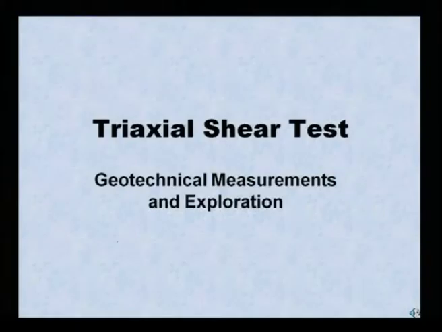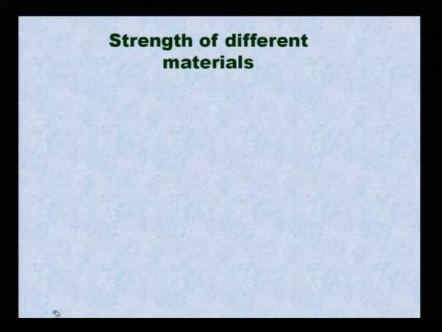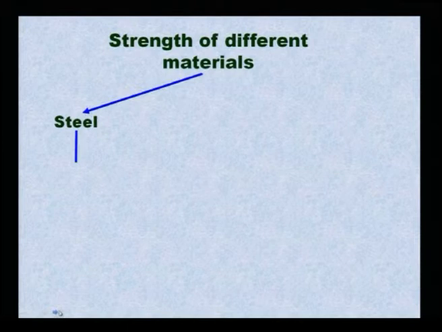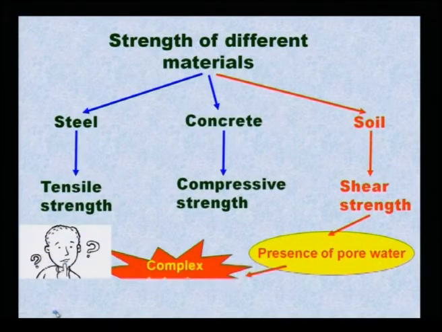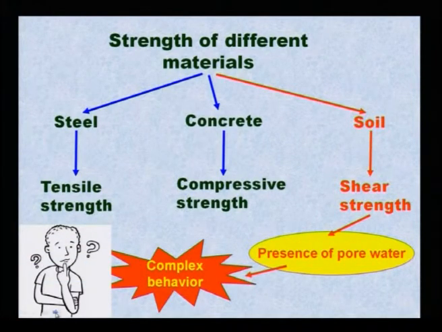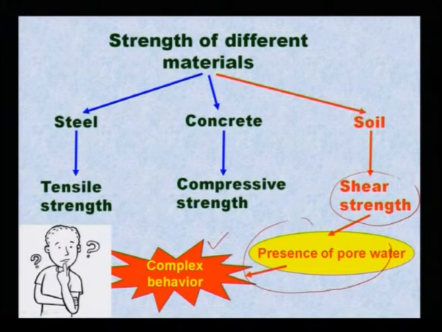Next part is triaxial shear test. I have already explained, but I want to show in PPT how this shear strength has been measured by means of triaxial test. If you look at the strength of different materials, steel, concrete and soil. Generally in steel we go for tensile strength, concrete we go for compressive strength, but soil shear strength means there is a presence of pore water pressure and its complex behavior.